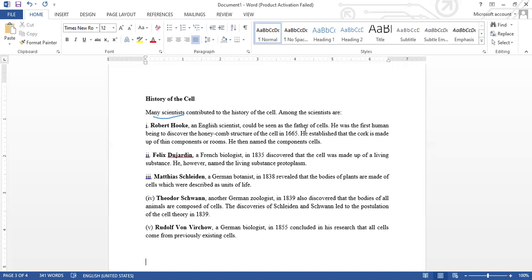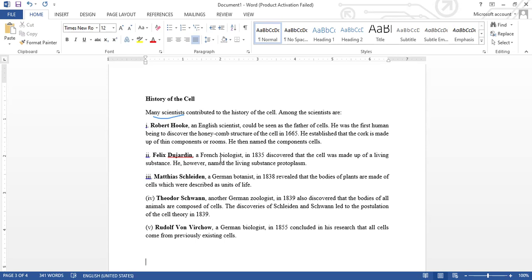So the tiniest component is what Robert Hooke named a cell. His work was indeed fantastic, and he was named the father of cells. The next person that worked on the cell was Felix Dujardin. Felix Dujardin is a French biologist, and in 1835, he discovered that the cell was made up